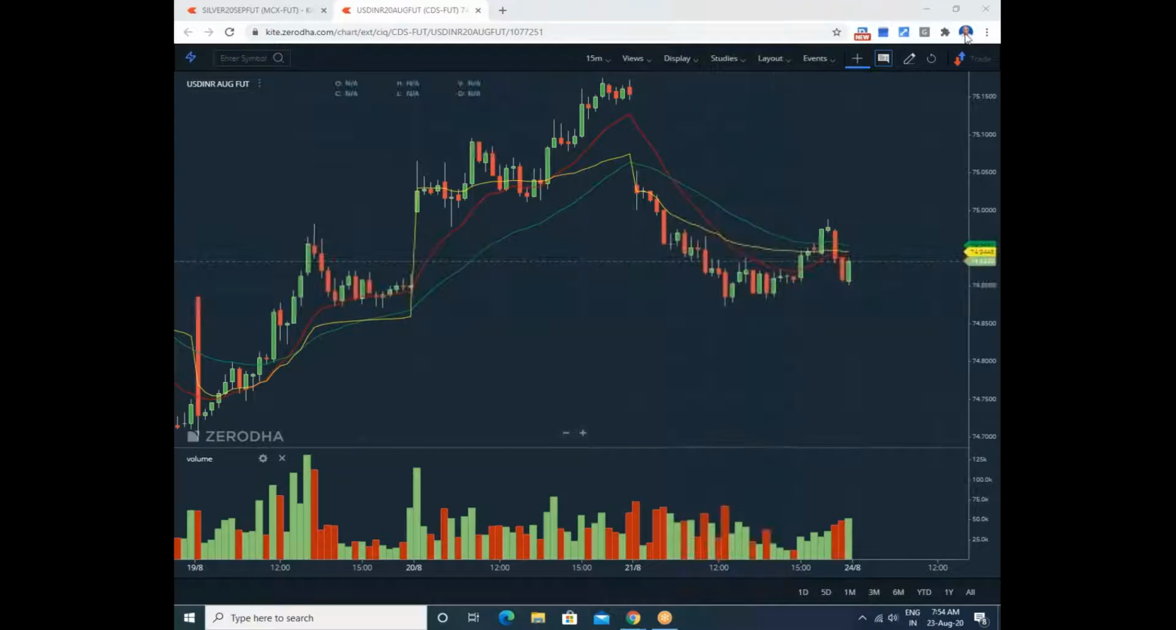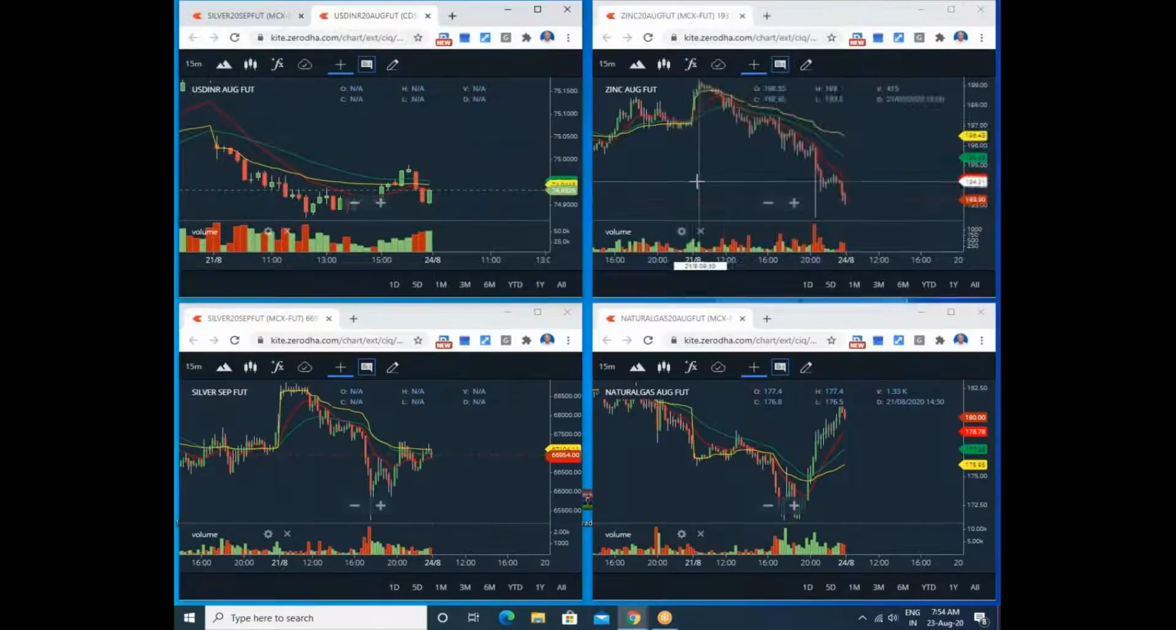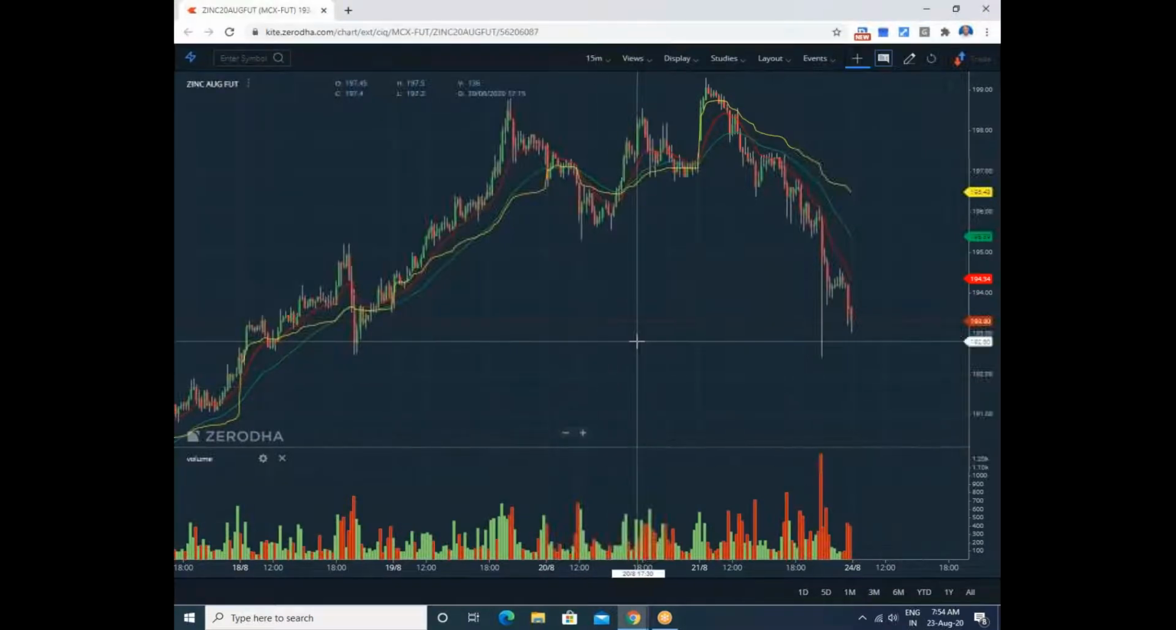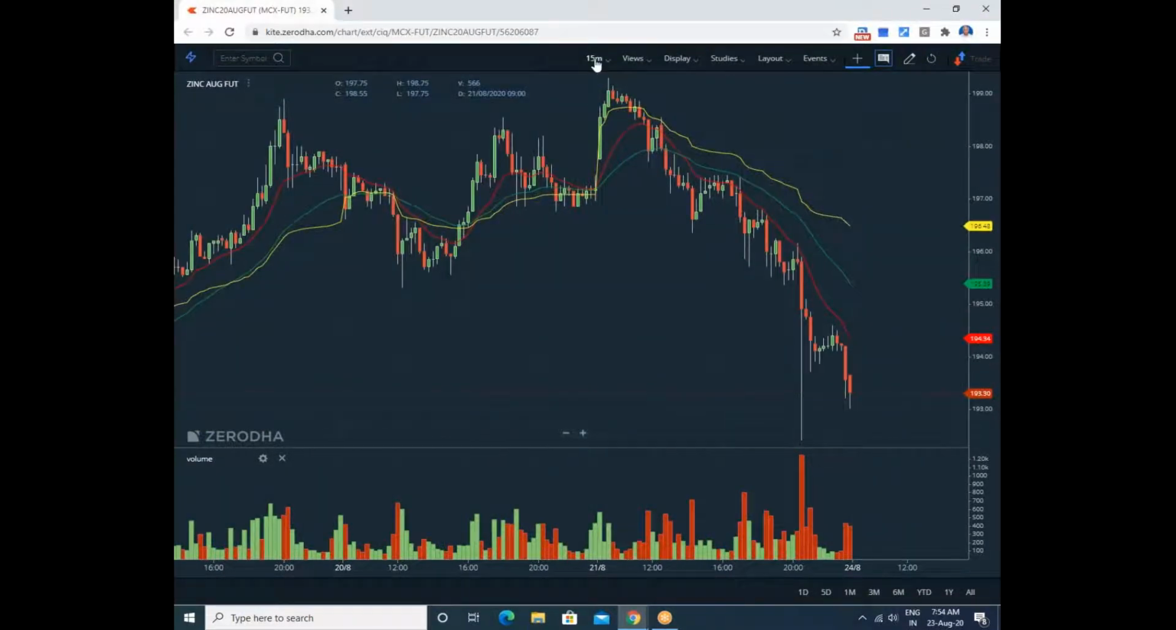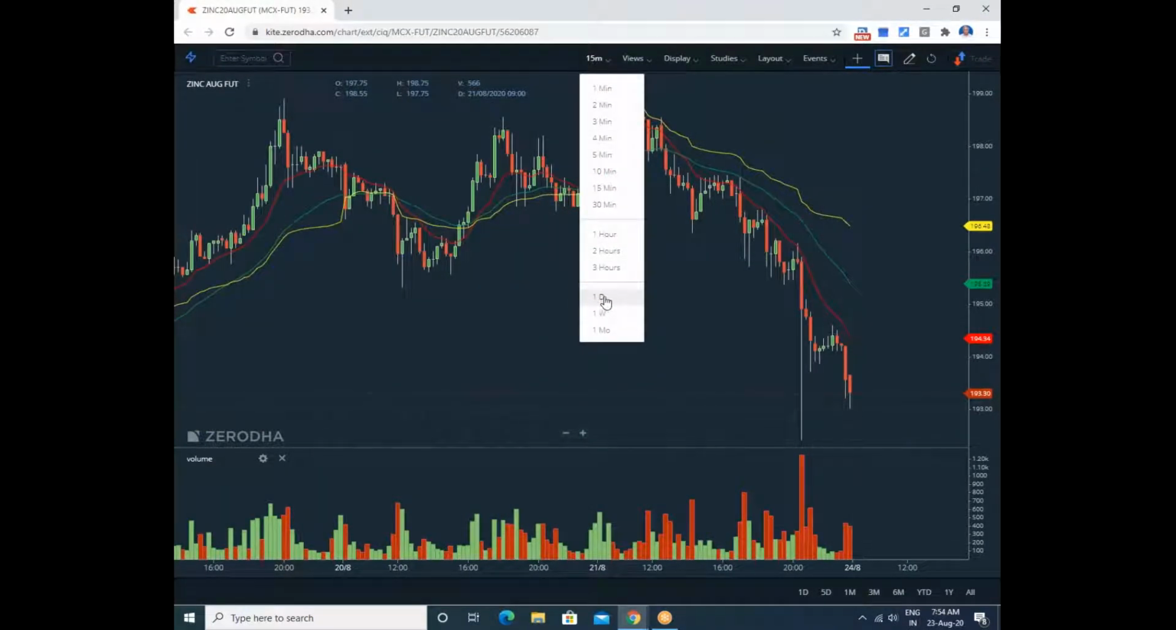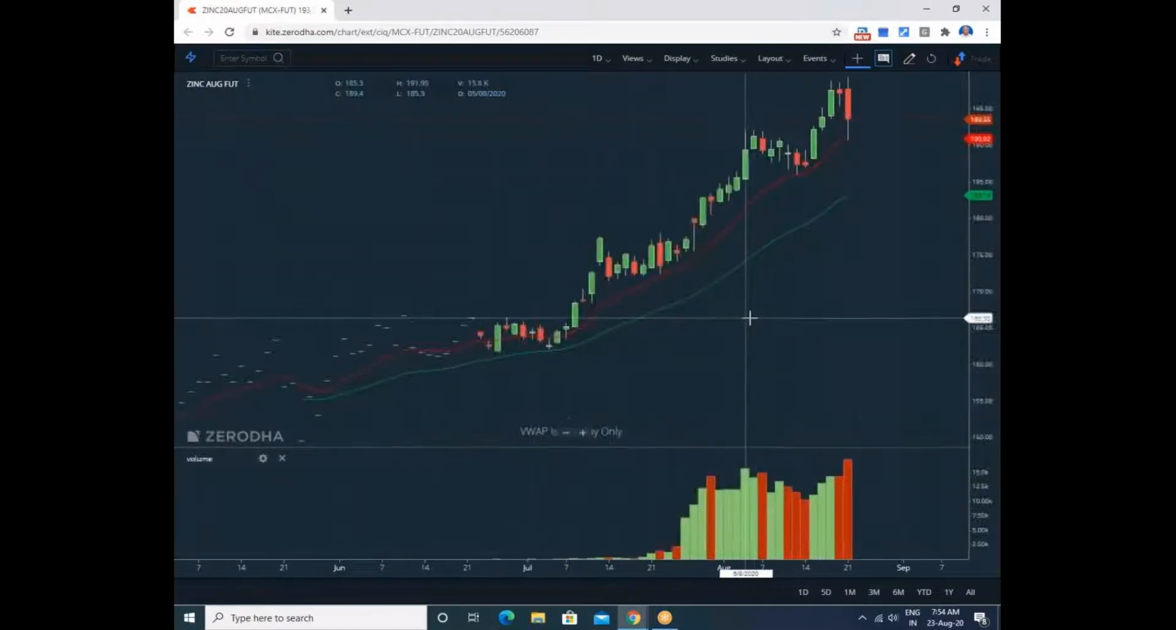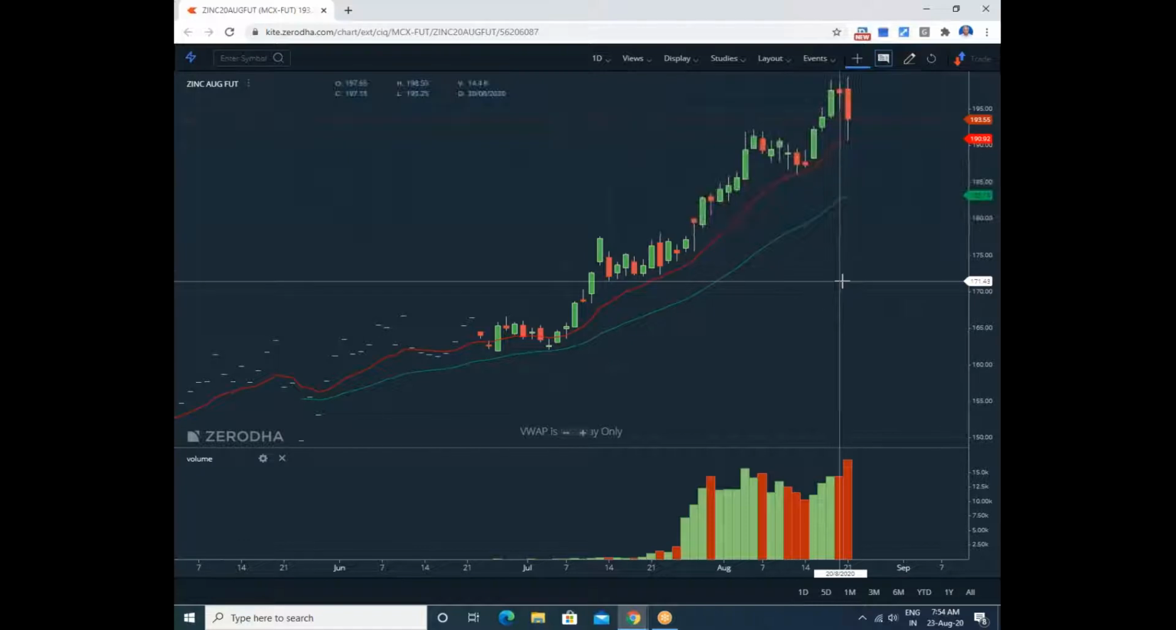Okay, we'll go to the other counter right now. This is zinc, the commodity segment counter. This is a U-turn from the top yesterday. This is a daily chart, so each candle is 1 day.